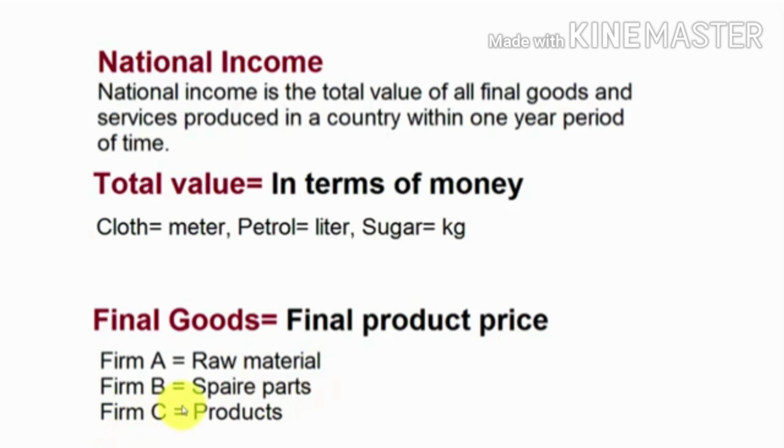And firm C rejoins these spare parts and produces the final product. So in national income, we do not add the price of raw materials or spare parts, but we only add the price of final products. And national income in a country is calculated on a yearly basis. So national income is the total money value of all final goods and services, which is the final product price, produced in a country within a 1 year period of time.